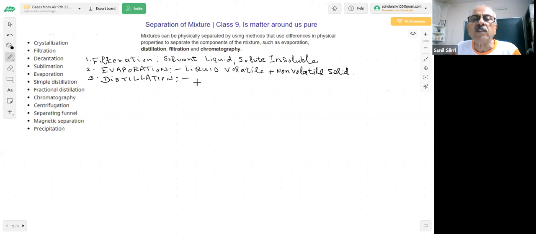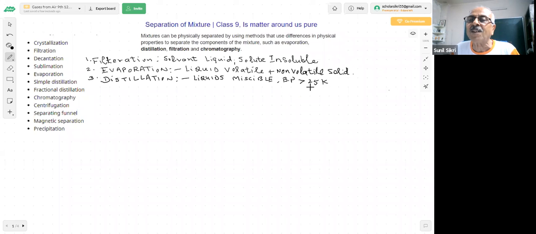If you have two liquids which are miscible with each other, and their boiling points differ by more than 25 Kelvin. Kelvin scale I am using. The difference doesn't matter whether it is in centigrade or Kelvin.